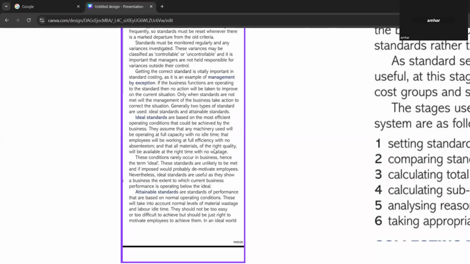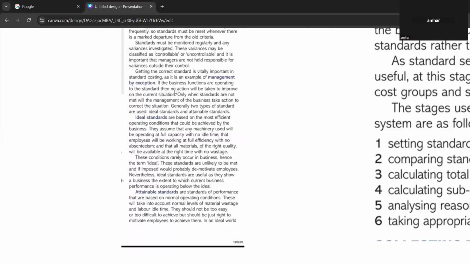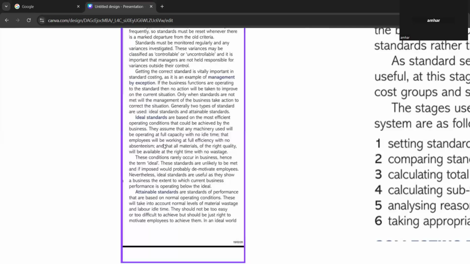And also they will make sure that employees will be working at full efficiency with no absenteeism. They won't take leaves and all that. They will be working at full max. They will put their maximum effort and work. So those are examples of ideal standards. Another example is that all materials of the right quality will be available at the right time with no wastage. So raw materials should be of the right quality, and should be available at the right time, with no wastage. So all those are ideal standards. Did you understand that part?